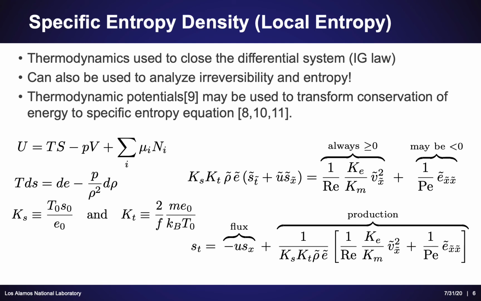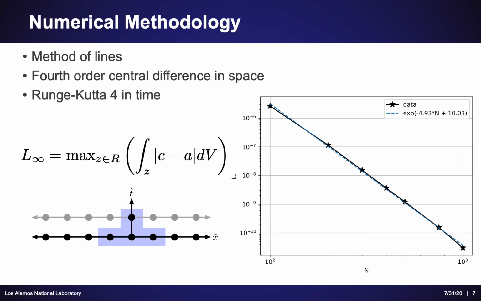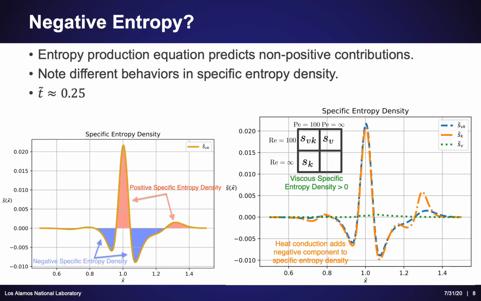This is an extremely useful thing that we're looking at, such that we can try to determine how local entropy density changes as a function of space and time. The non-dimensional differential system shown in a previous slide is described via the method of lines. The right-hand plot shows the numerical operator convergence as a function of the number of spatial points, and the bottom left shows the numerical stencil that was used to advance forward in time.